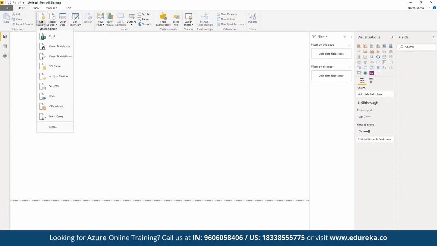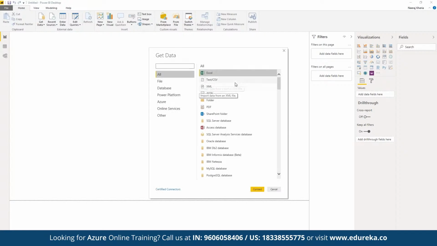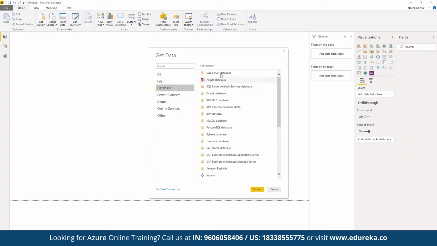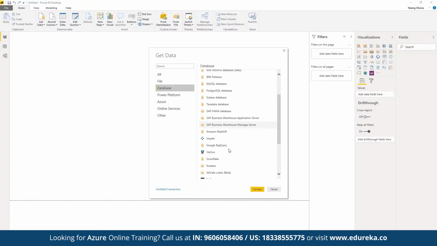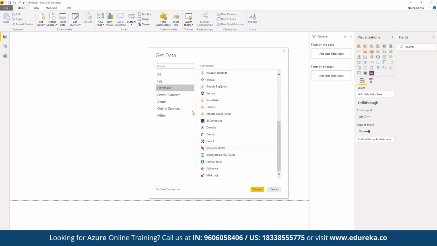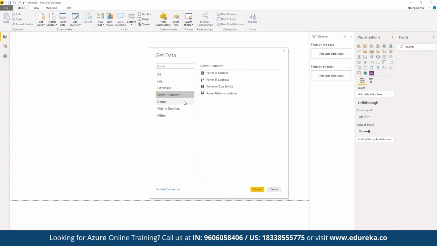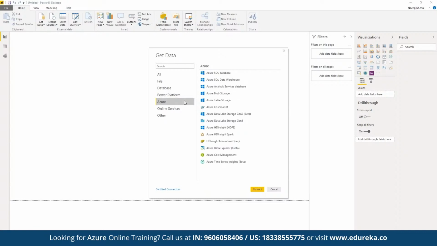To get data here, we can click on Get Data, and here we can choose a source of data. If we click on More, we have data integration available from multiple platforms. Either we can import a simple CSV or Excel file directly, or if we have data stored in a database, we can have the data fetched from multiple data sources, including MySQL, Postgres, Teradata, IBM, Oracle database, Impala, Vertica. So we have multiple integrations available. We can make use of the Power Platform since both solutions are offered by Microsoft. We have a direct integration available for the data solutions offered by Microsoft Azure that we can integrate this with.